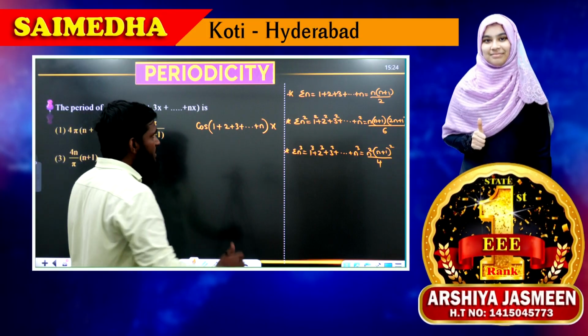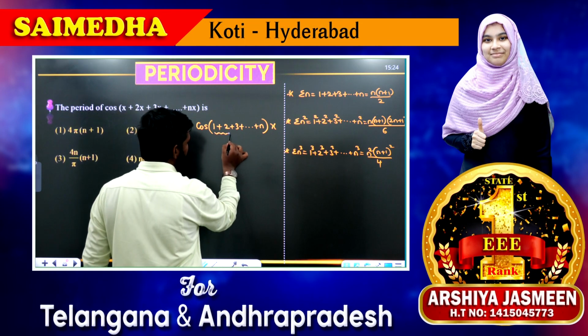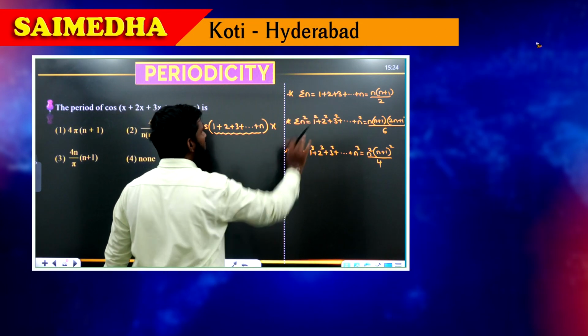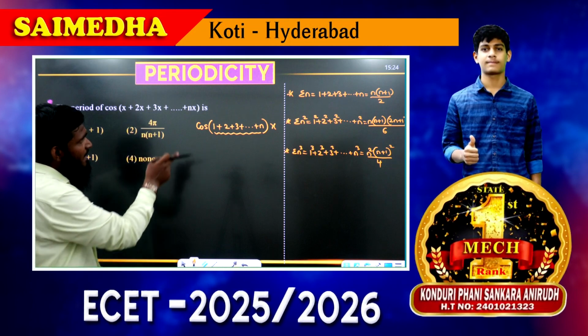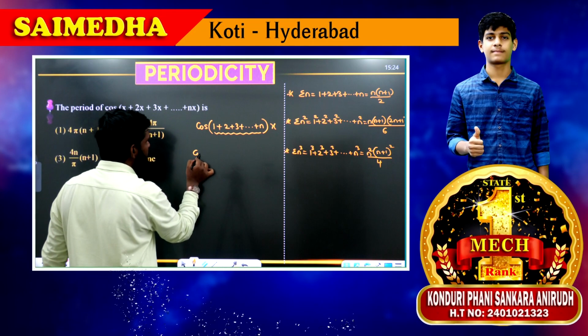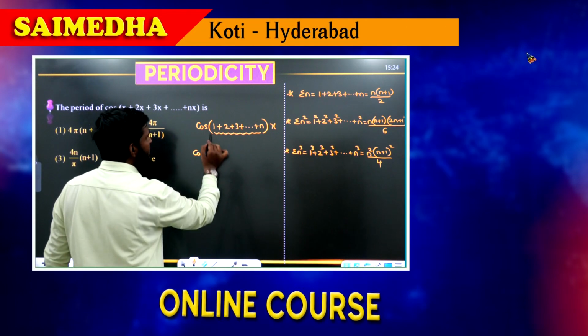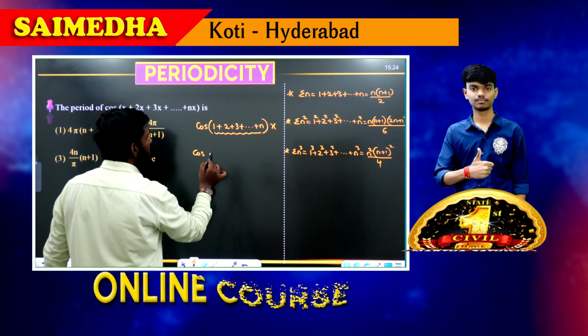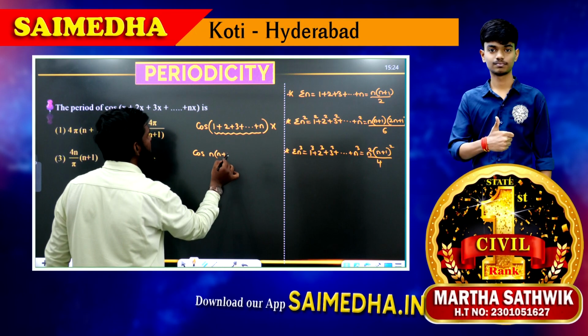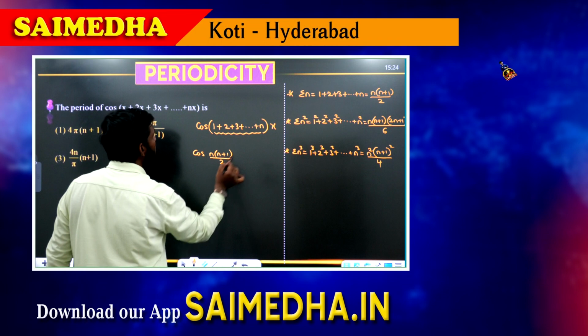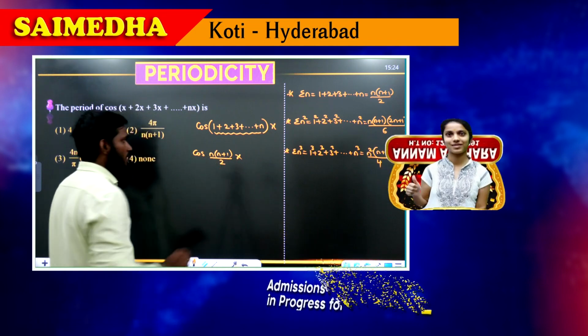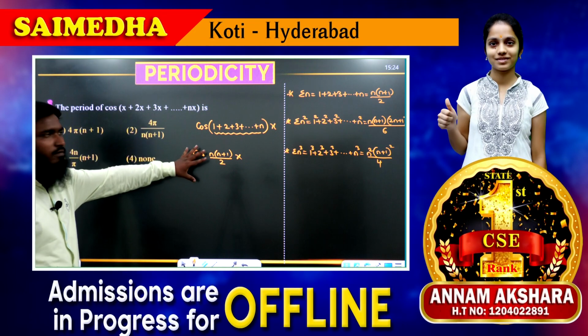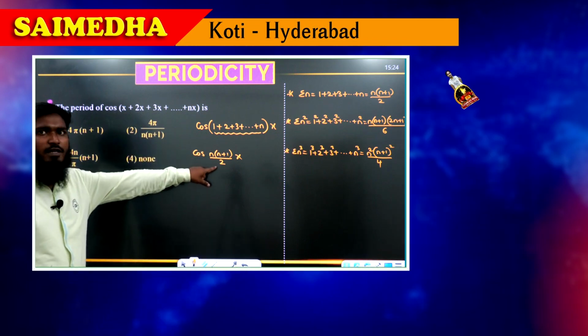Now if you are saying this, this complete part what we are having, it is looking like our first formula. Okay. So in the place of that complete series, what we can write now is n into n plus 1 divided by 2, x means we are writing x over here. Okay. Now this is our question. This part has been converted into this part.